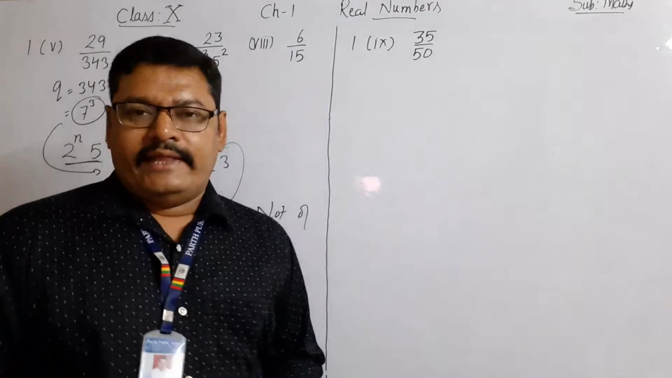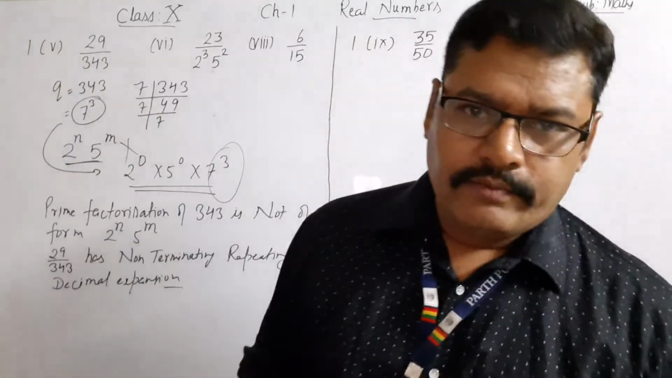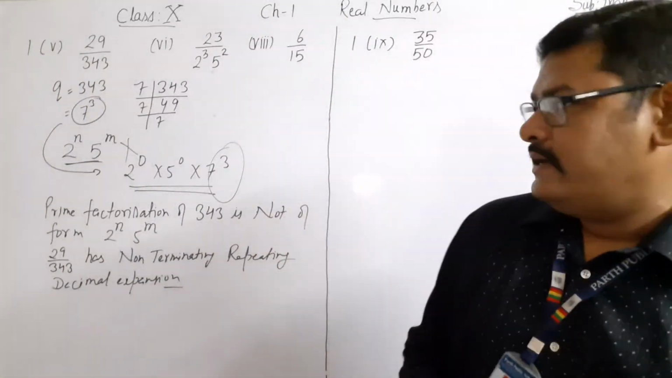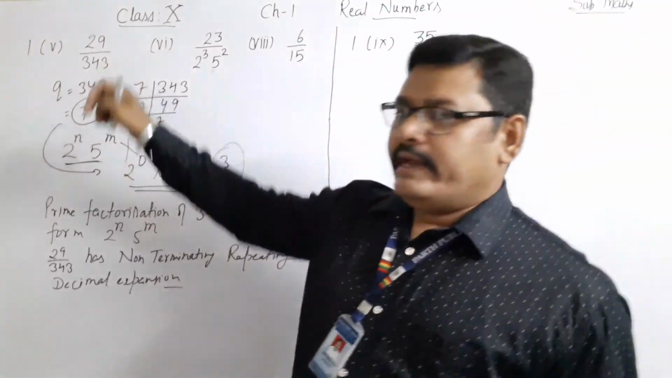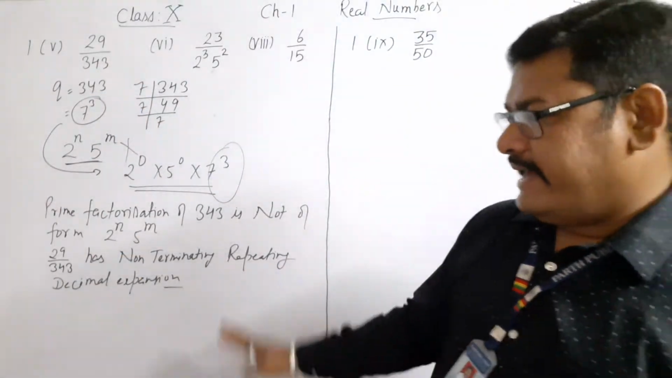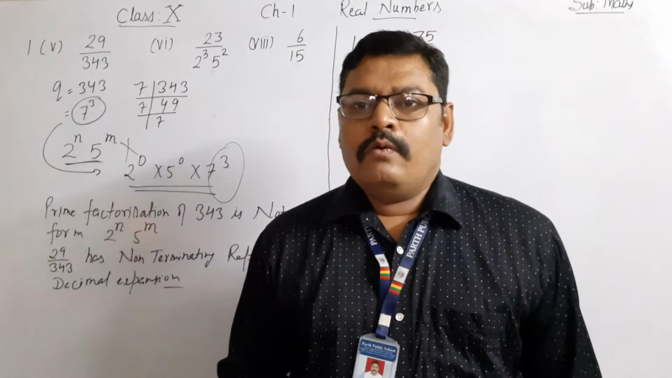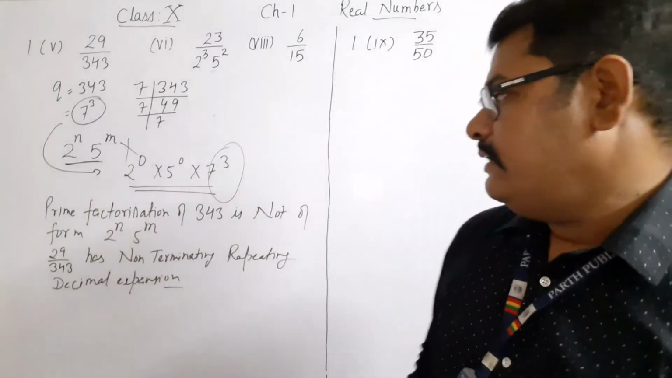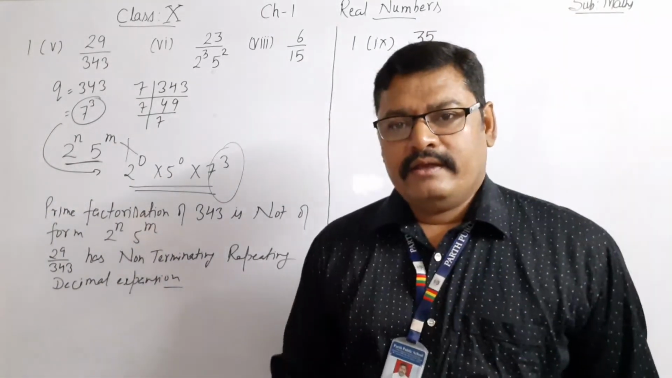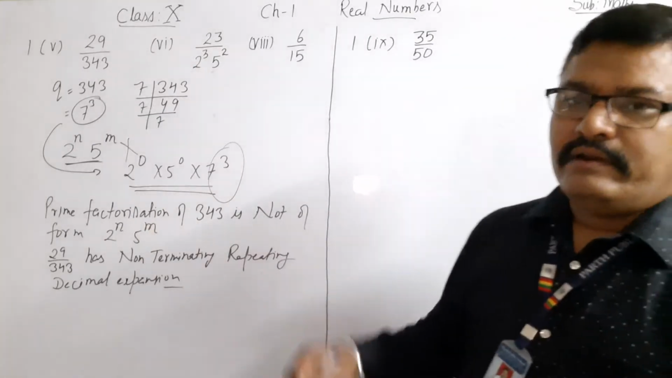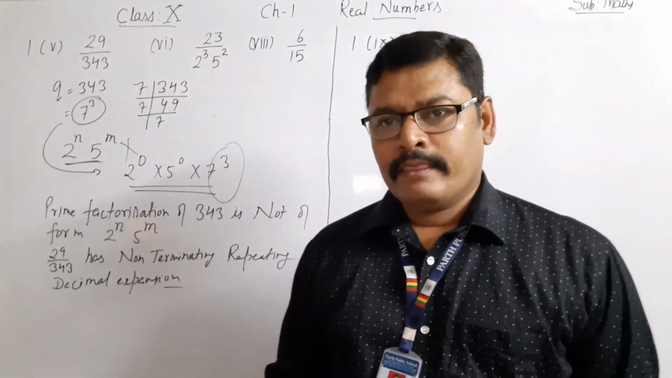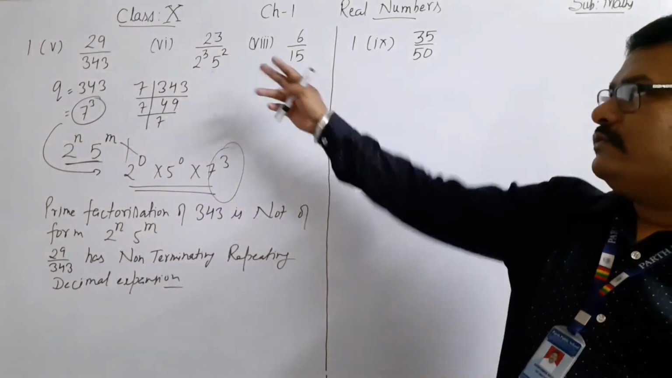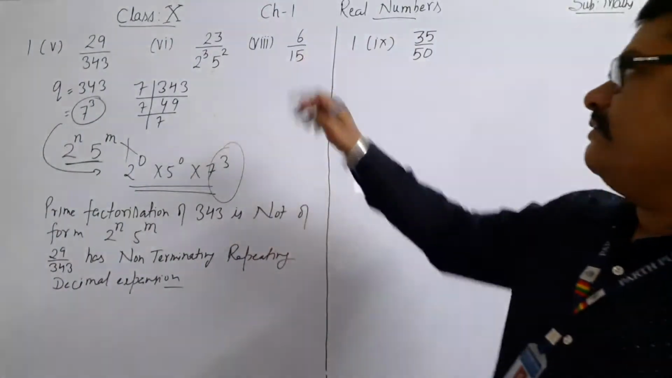So in this way, again with the help of factorizing the denominator, we have seen that 29 upon 343 has a decimal expansion which does not terminate. Rather, it is a non-terminating but repeating decimal expansion. Now let us see these two questions, question number 6 and question number 8.